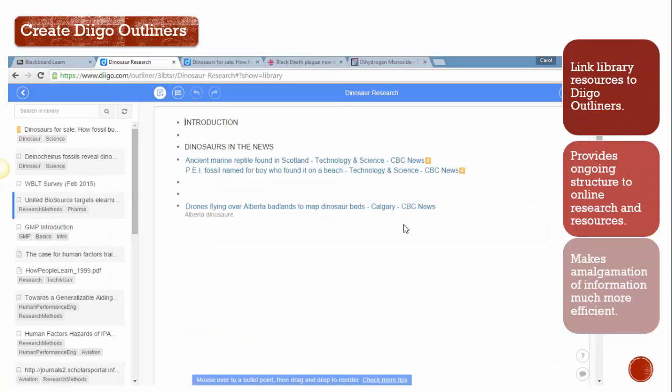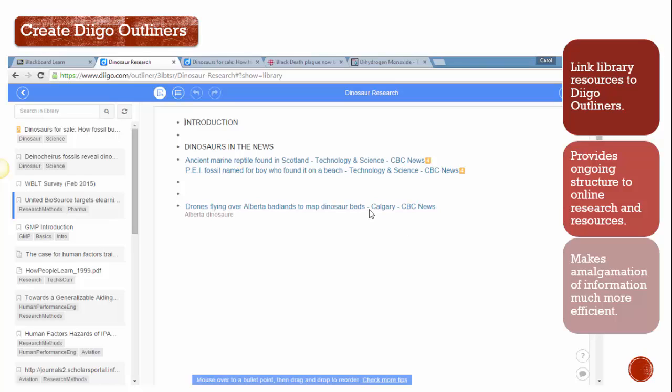The other thing that a library does is it allows you to then take your online resources and connect them into building an outliner. An outliner is basically exactly what it sounds like. It's an outline of any kind of subject or project that you might be working on, and it's built directly into Diigo. So with outliners, you can actually create an outline to provide structure for your online research or any resources that you're working on.